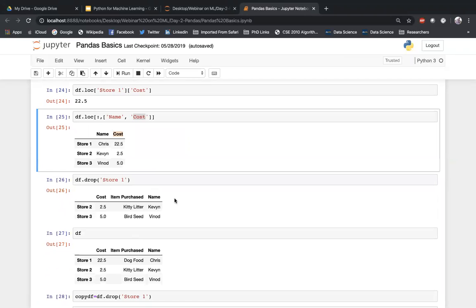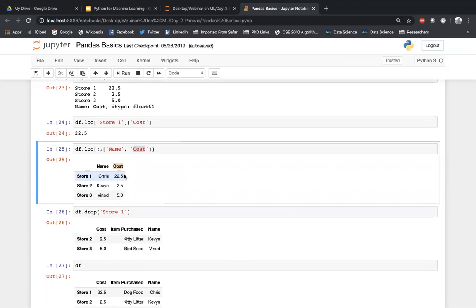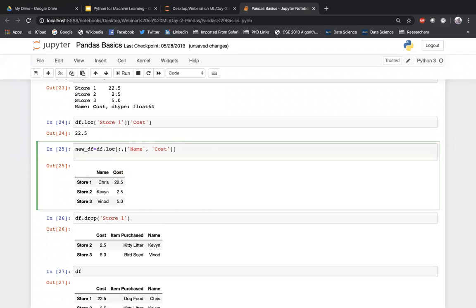By the way, when you want to put this into a different data frame, for example here I'm not doing df is equal to df.loc. If you do this, it changes the original data frame. But let's say you don't want to change the original data frame, you want a new data frame. In that case, you can assign it to a new data frame and take it like this.